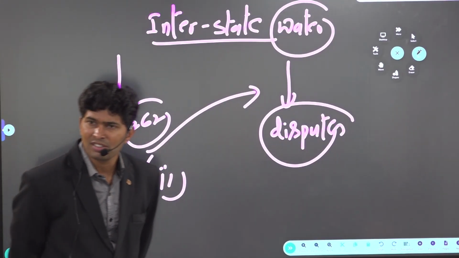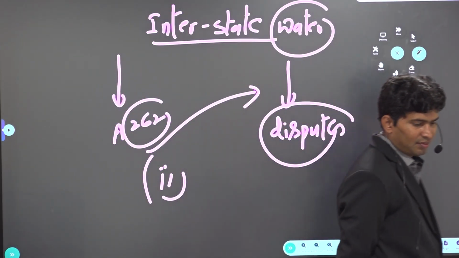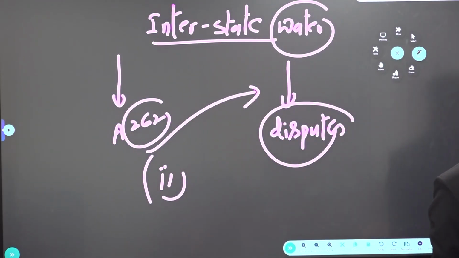Jammu and Kashmir was given special status. Which article? Article 370? 370 only? So Article 371 to 371J, different special provisions are given for different states. So asymmetric meaning not similar. Different powers are given to different states, not equal treatment. So different powers are given and different resources are distributed differently, not in the same way. That is called as asymmetric federalism. Then what is cooperative federalism? Already we covered. What is competitive federalism?